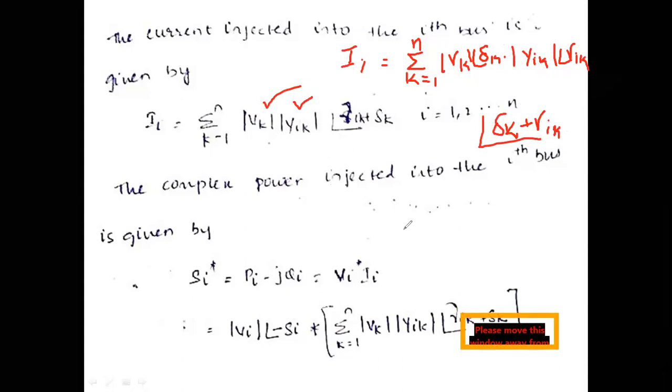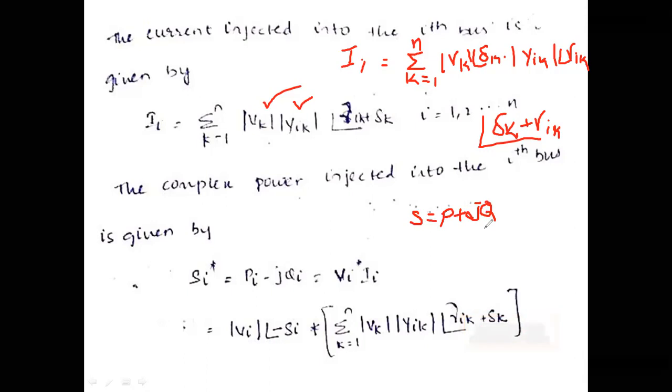Now, we already know the complex power, S is equal to P plus jQ. Here I am considering the complex power at the ith bus.